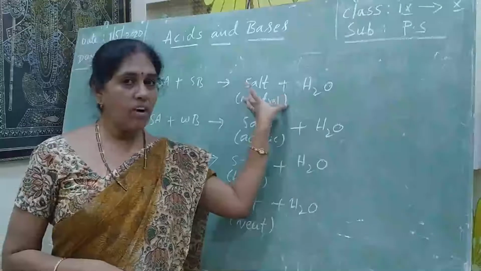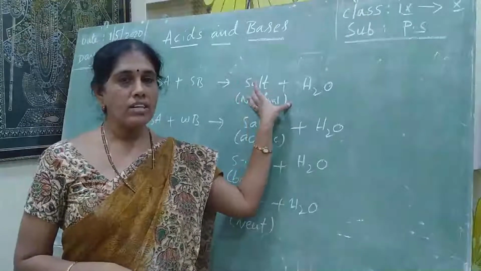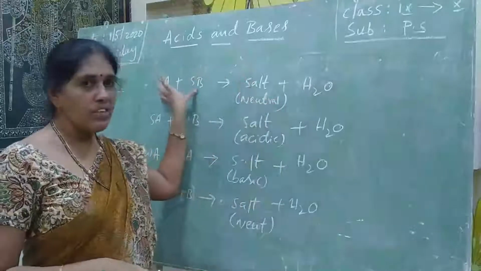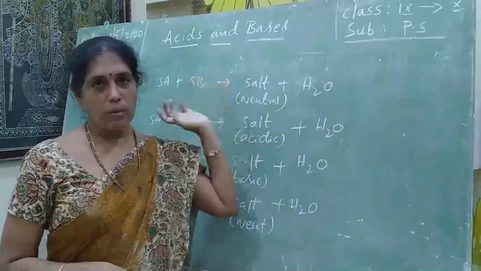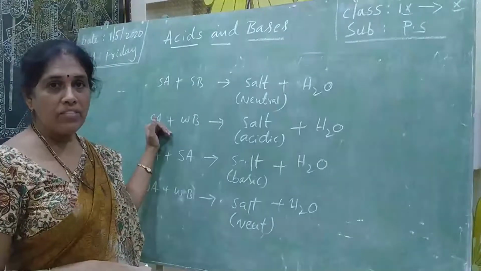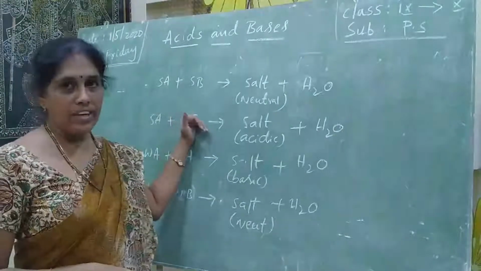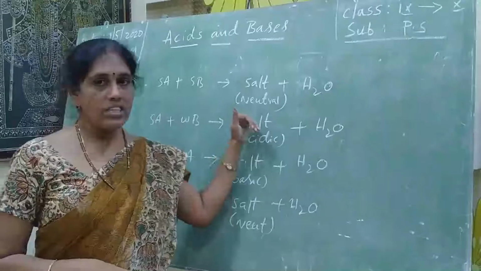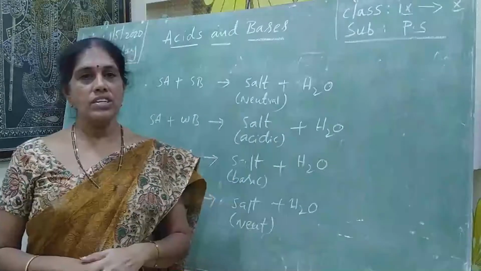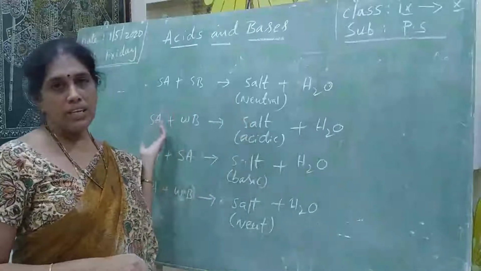A neutralized salt is formed by the reaction between a strong acid and a strong base. If the neutralization reaction takes place between a strong acid and a weak base, the salt which is formed is slightly acidic in nature, depending upon the nature of the acid.